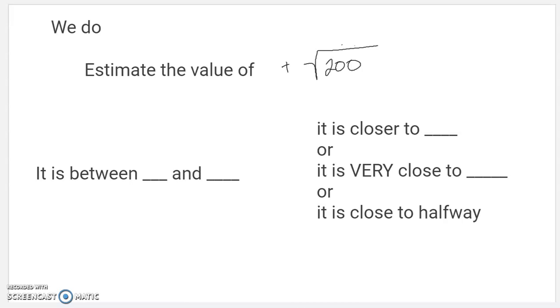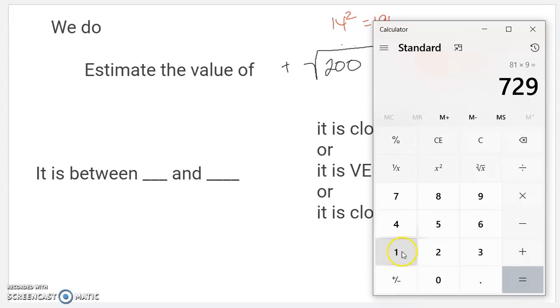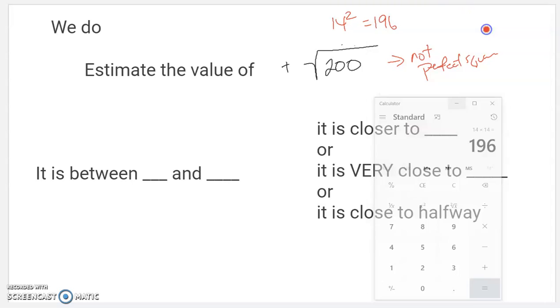All right, so I'm thinking through my list of perfect squares. That's not on it. So it's not going to be a clean one. That's not a perfect square. From my recollection, 14 squared is 196. Let me double check that. 14 squared, yeah, is 196. And I think 15 squared is 225.